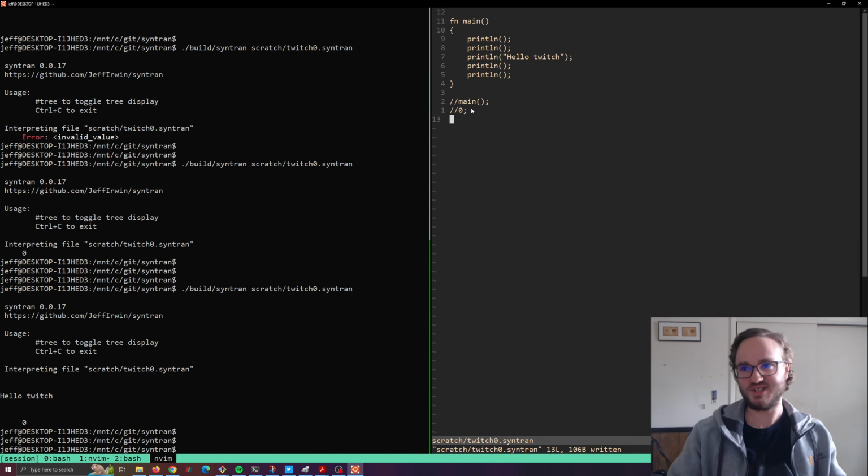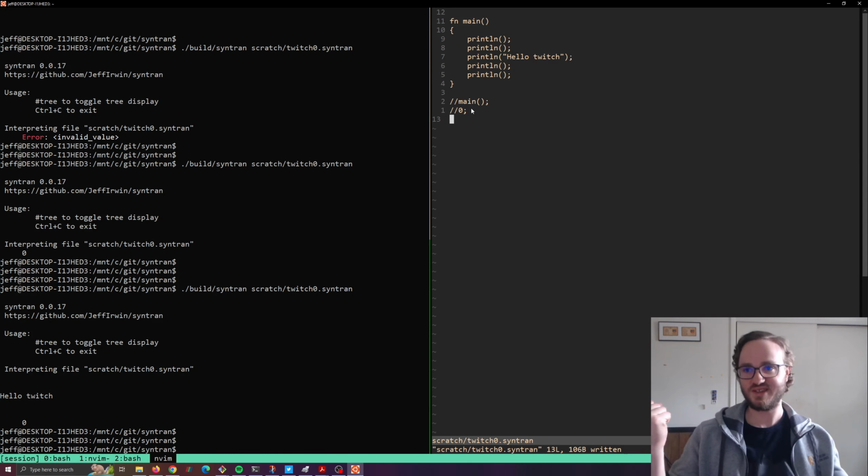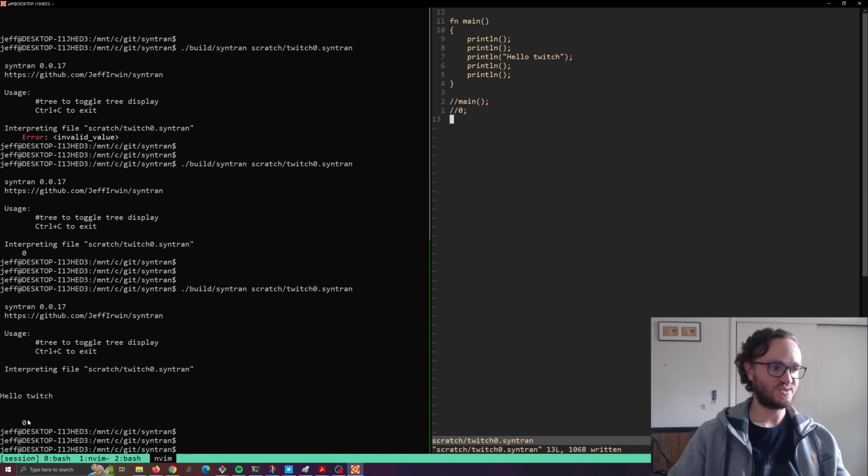It doesn't return an empty string, it doesn't return a 0, it doesn't return anything. And then when the interpreter tries to print the final value, it says, hey, I didn't get a value, I got null, I got void, which is error, invalid value.